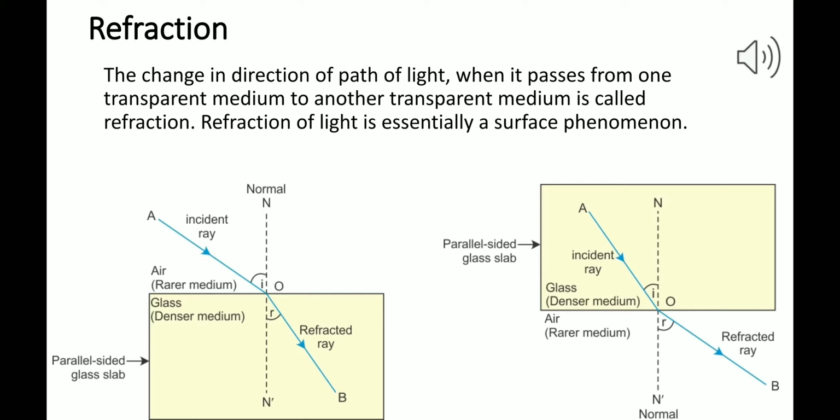And the opposite thing happens when a light ray travels from denser to rarer medium: the light ray bends away from the normal. So we have studied these two cases. We'll be more clear with this in the next pictures. So we move further.